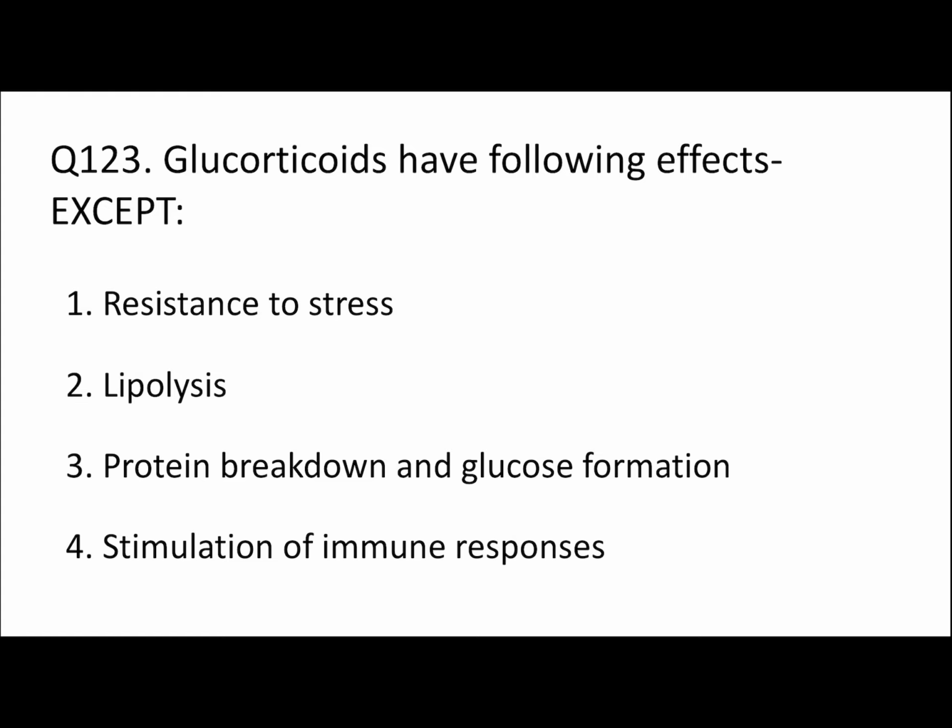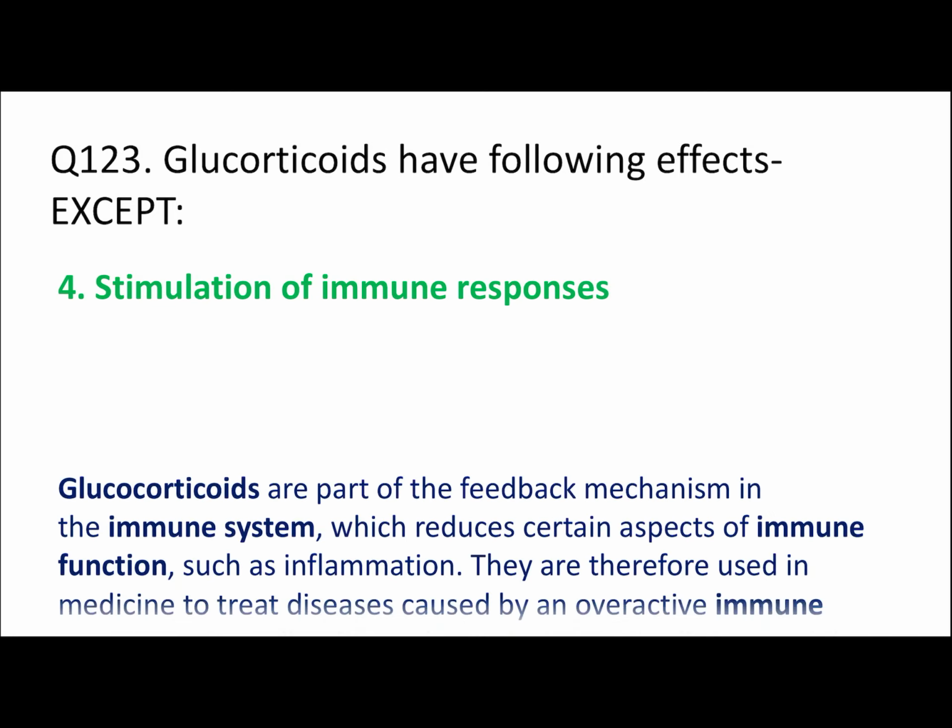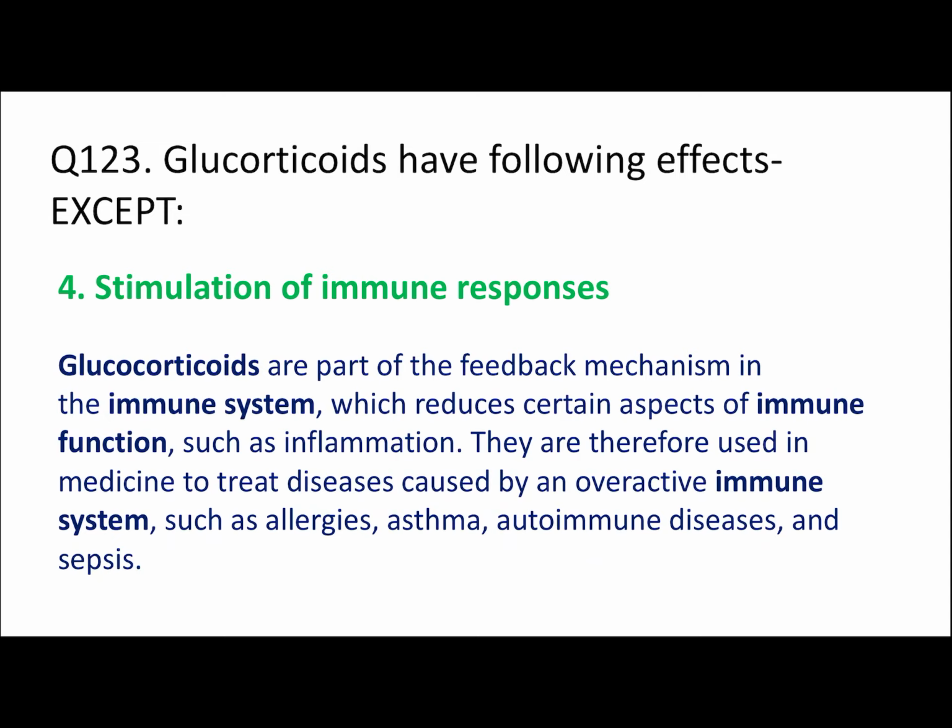It will do something like deactivate the immune system. Glucocorticoids are part of the feedback mechanism in the immune system, which reduces certain aspects of immune function. Okay, it will reduce certain aspects of immune function. It will not improve the immune function.